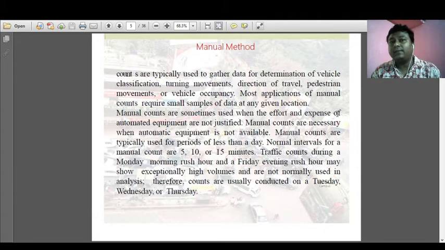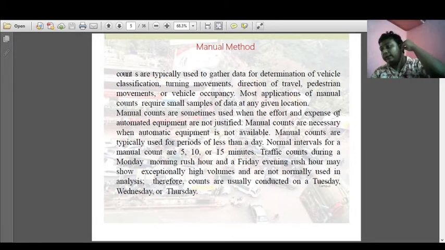Keeping the time restriction in mind, continuous data recording is not possible for a human being, so there must be some intervals. The intervals are divided into 5 minutes, 10 minutes and 15 minutes segments. The traffic count during a Monday morning rush hour and a Friday evening rush hour may show exceptionally high volume and is not normally used in analysis.